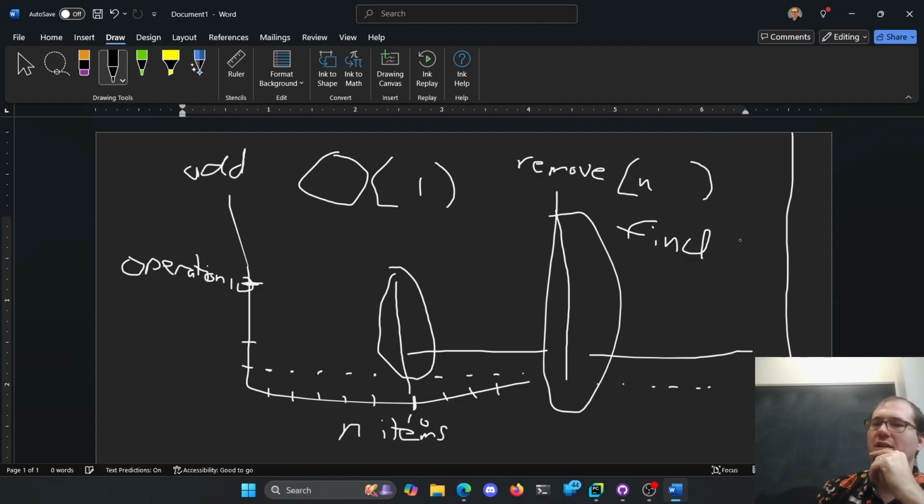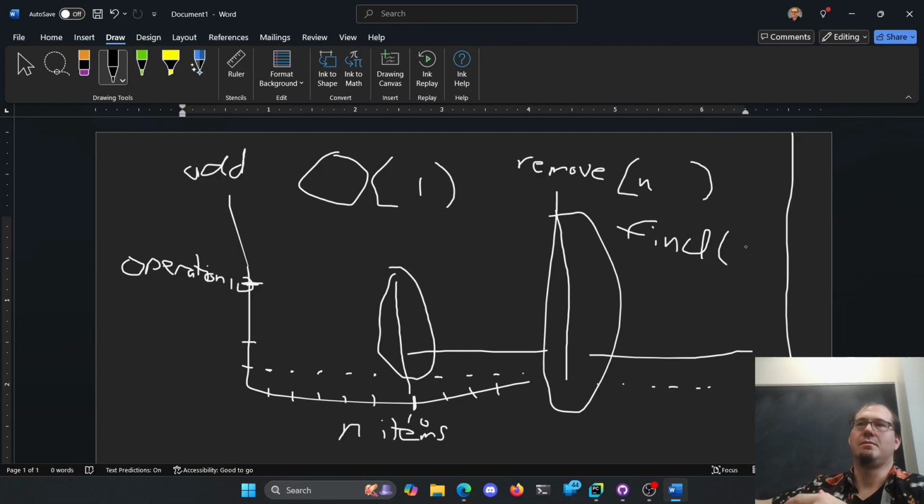I don't think find is technically in Python, but that's probably okay. If I say, hey, do you have the number 27 in your list? Well, I'm going to look at the first item, and the second item, and the third item, and the fourth item, and the fifth item, until I either find it, or I've read every single n item and didn't find it here.